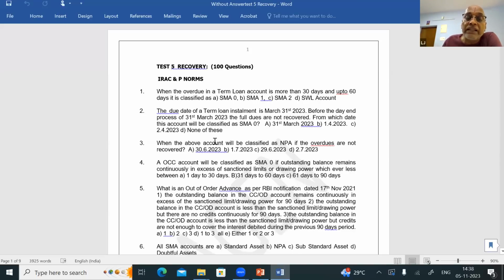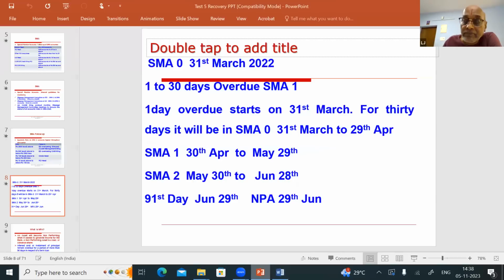Question number 3, when will the above account be classified as NPA if the overdues are not recovered? It is a very simple calculation. For the term loan, keep that in mind, there are two differences. A term loan will become NPA if the overdues are not recovered at the end of the 91st day. On the other hand, an ODOCC account will slip to NPA if the overdues are not recovered at the end of the 90th day.